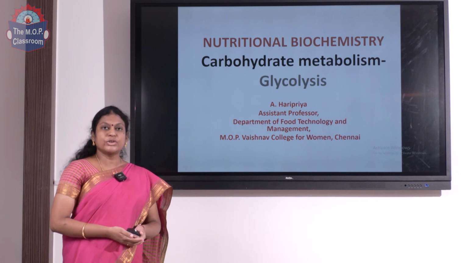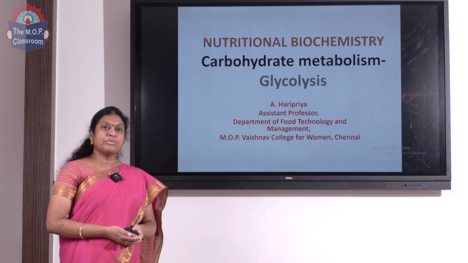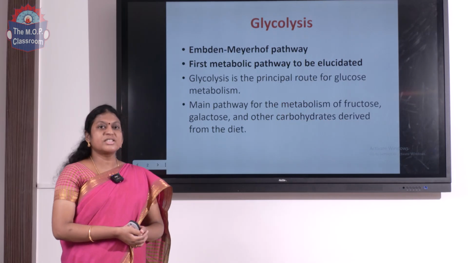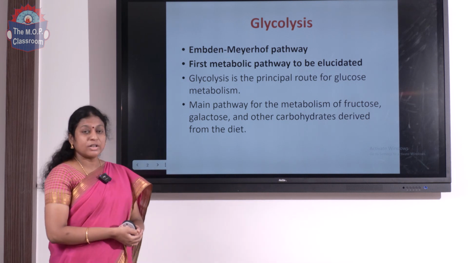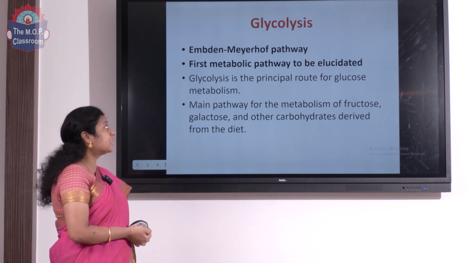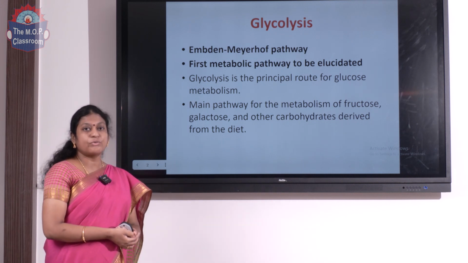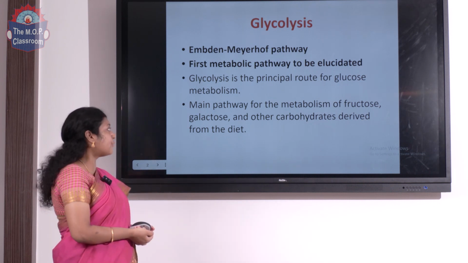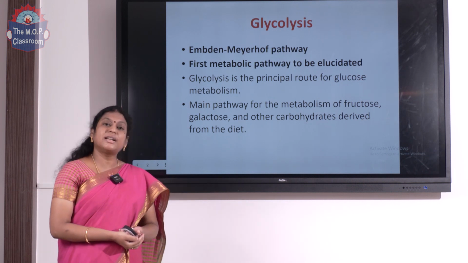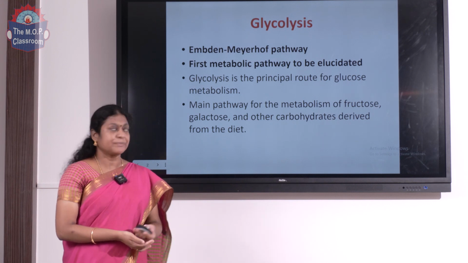In today's class, we are going to talk about glycolysis, an important metabolic pathway in carbohydrate metabolism. Glycolysis is also called the Embden-Meyerhof pathway. It is the first metabolic pathway to be elucidated. Glycolysis is the principal route for glucose metabolism, and it is also the main pathway for metabolism of fructose, galactose, mannose and other carbohydrates derived from our diet.